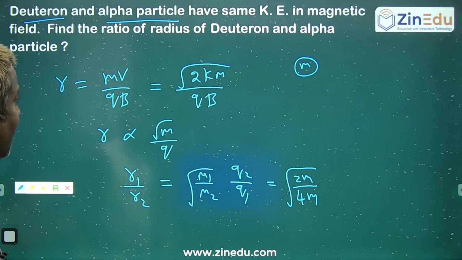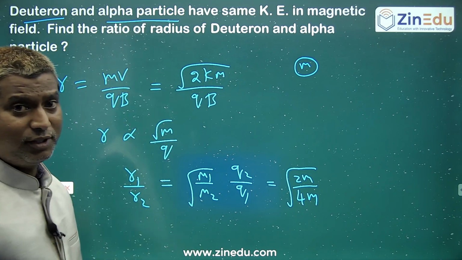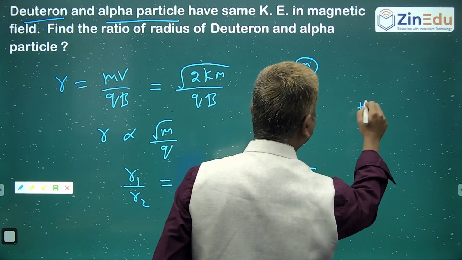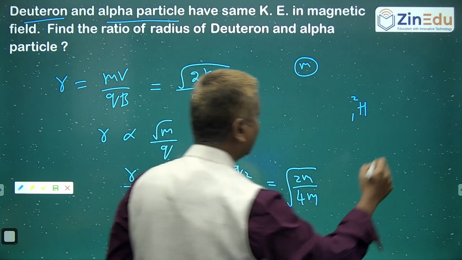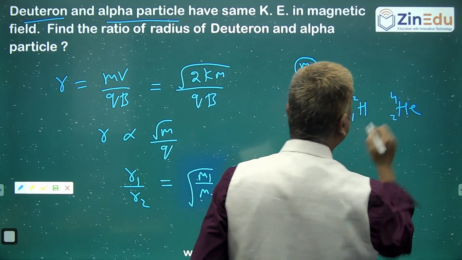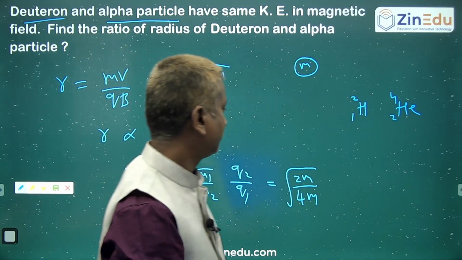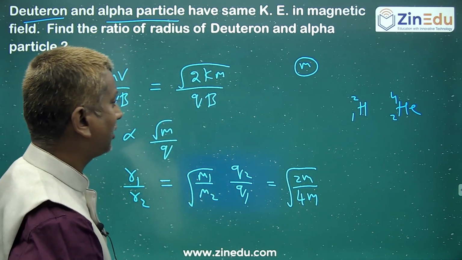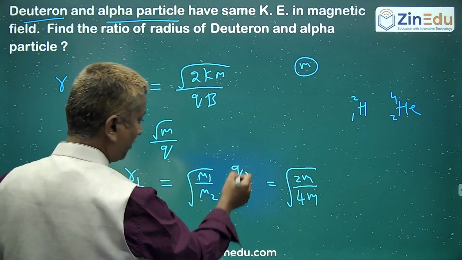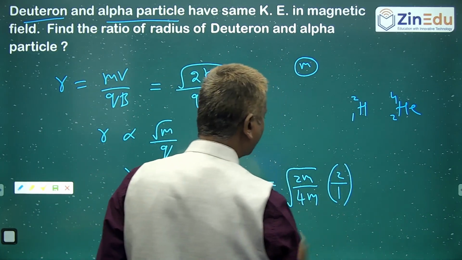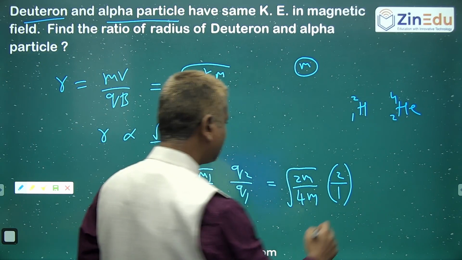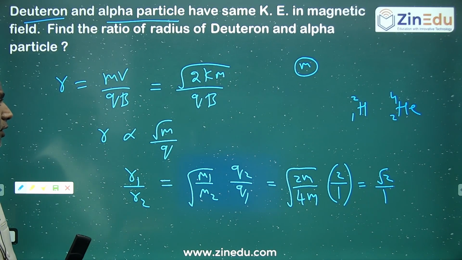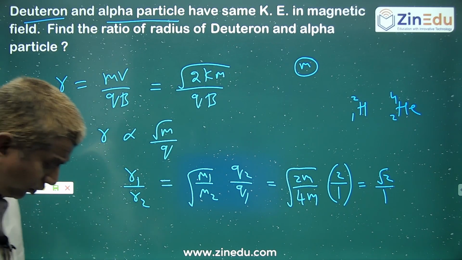Similarly, when you talk about the charges, what is the relation for the deuteron? The alpha particle is a helium nucleus. The charges of deuteron and alpha are in the ratio 1:2, but for alpha you have to take 2. You are getting the result here.